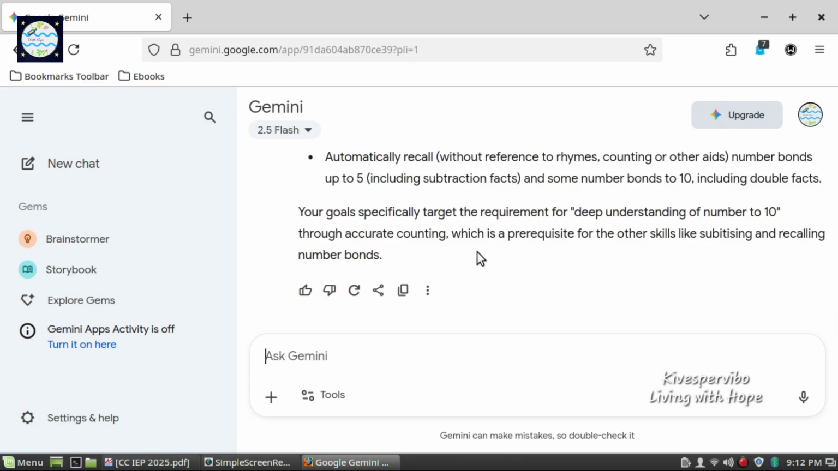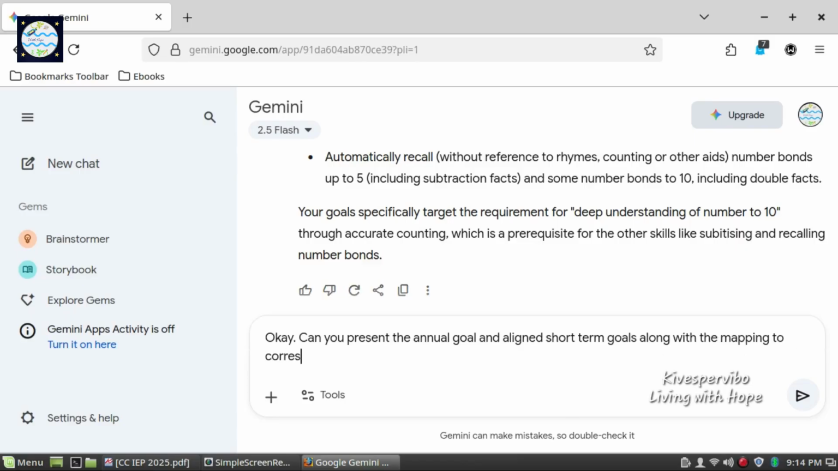Your goals specifically target the requirement for deep understanding of numbers up to 10 through accurate counting, which is a prerequisite for the other skills. Please don't worry about the mathematical terms and phrases being used in the responses generated by Gemini. They correspond to the different levels or steps in the learning progression or trajectory that we tend to follow when it comes to building number sense among children, as we move forward in the mathematics domain of the curriculum, all of which can be understood by going through the EYFS Framework and Development Matters guidelines.